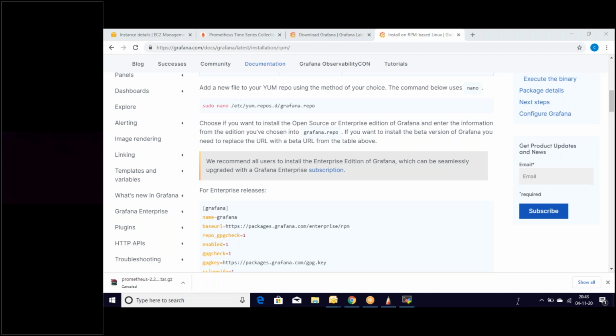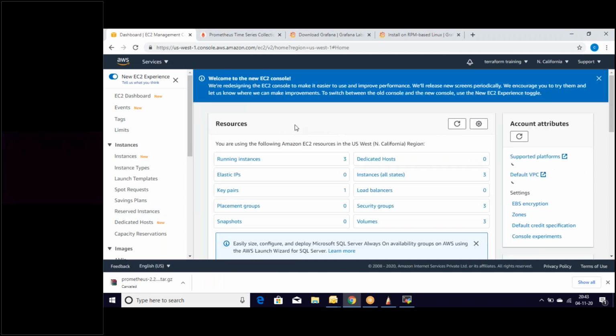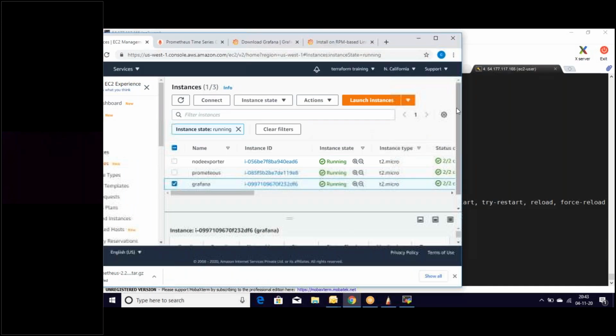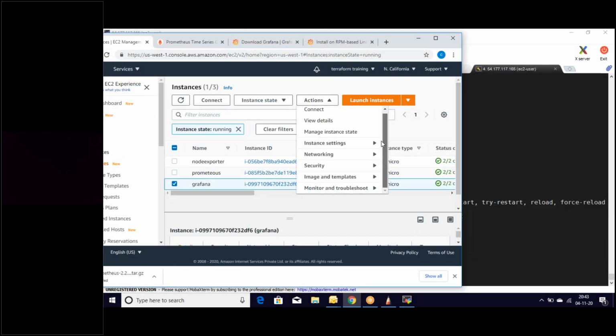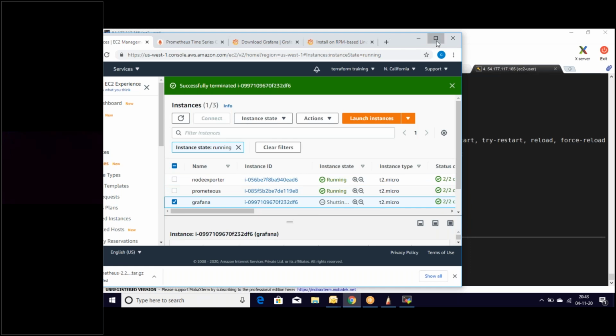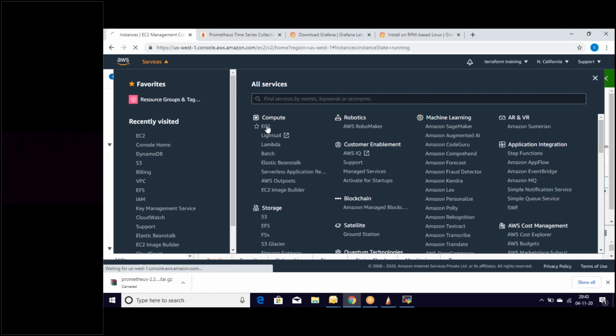So there was some issue. We are installing it on a different configuration. Let's go to EC2, launch the server and reinstall it, because we have followed a different document for Grafana installation, so that's not the one which we need to follow. So let's shut down this third instance, the Grafana instance. This is not needed. So let's launch a Grafana instance and install from there.